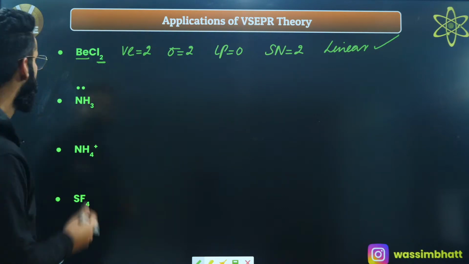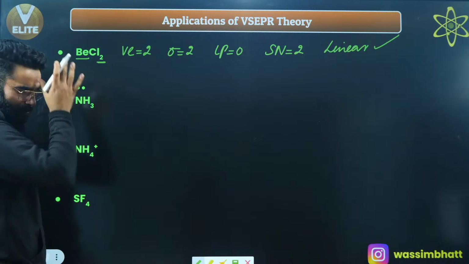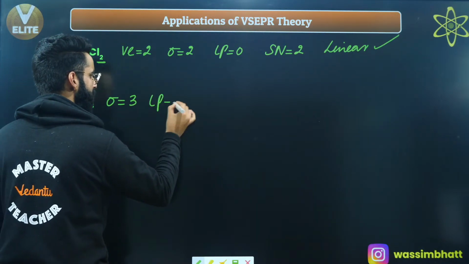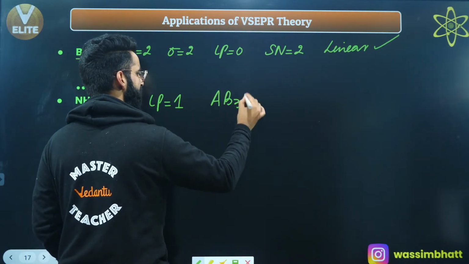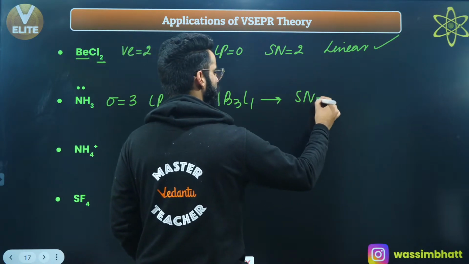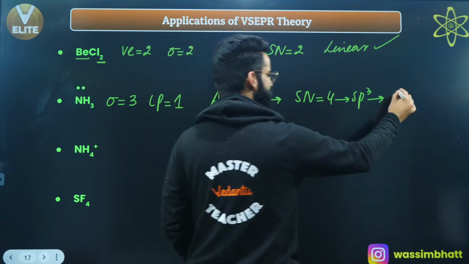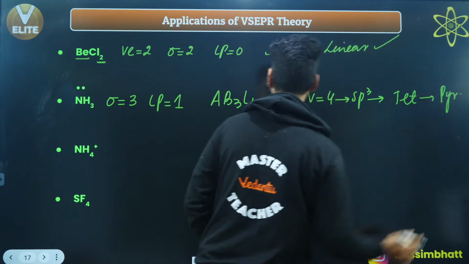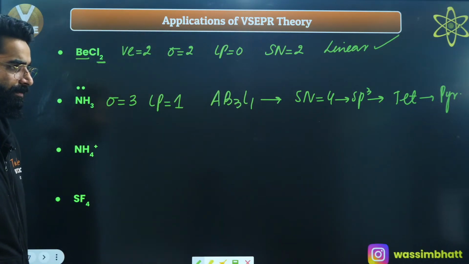Yes? Okay, NH3. Now you know how to calculate the sigma bonds and lone pairs, right? I'm just going to write it now. Sigma bonds 3, lone pair 1. What is the type of the molecule? AB3L1. What is the steric number? 3 plus 1, that is 4. Steric number is 4. Hybridization, that is sp3. If hybridization is sp3, geometry, that is tetrahedral. Shape is going to be pyramidal, right? AB3L1 molecule has got the shape pyramidal, correct?